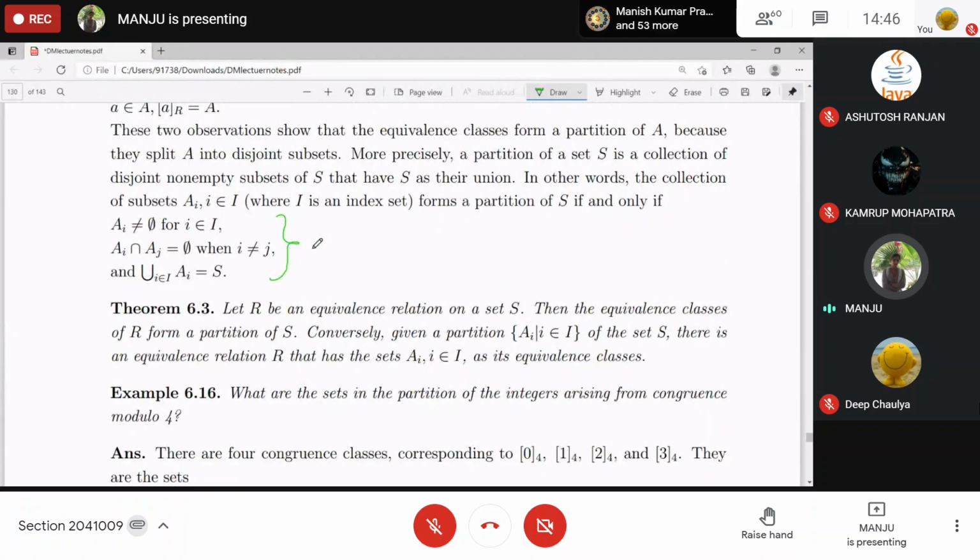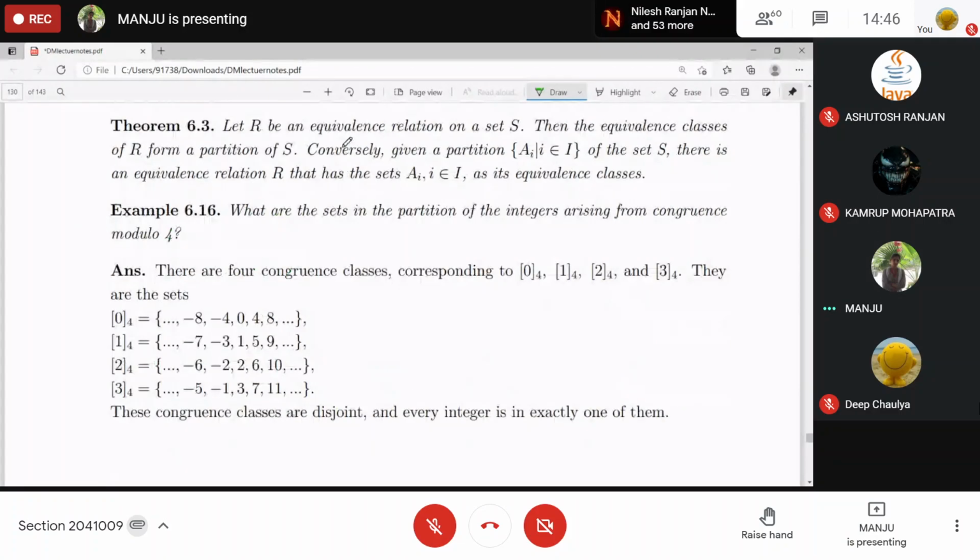And equivalence classes are subsets of the set A, right? So these form the partitioning definition. These are non-empty, obviously, because of reflexivity, that element is present. The intersection of two different equivalence classes is empty. And if you take the union, you get back the set. So if R is an equivalence relation, then the equivalence classes form a partition of S. And conversely, for any partition, there exists an equivalence relation such that the partition becomes the equivalence classes.